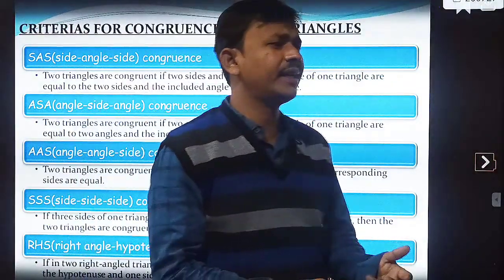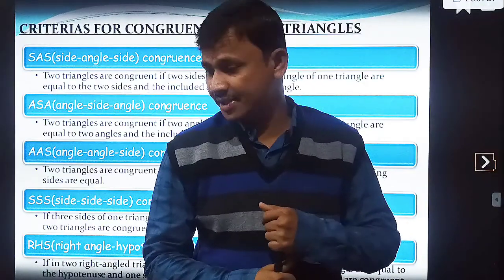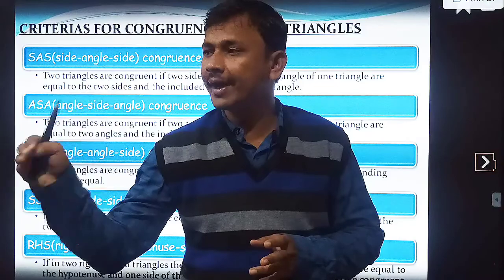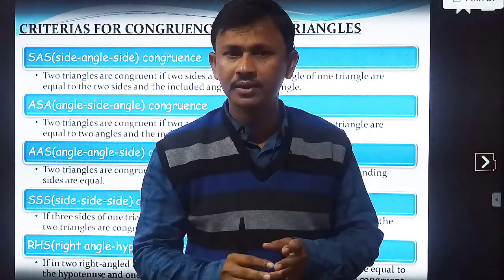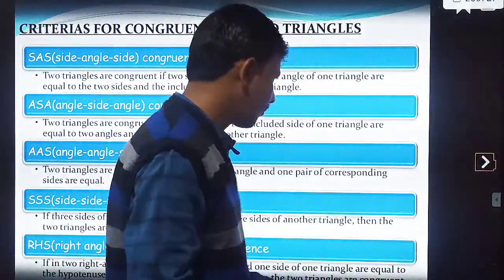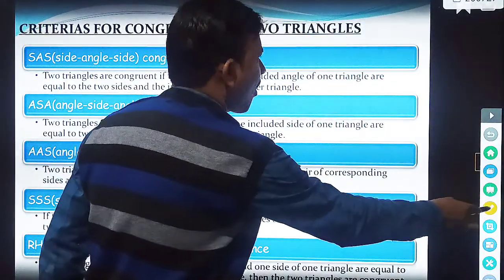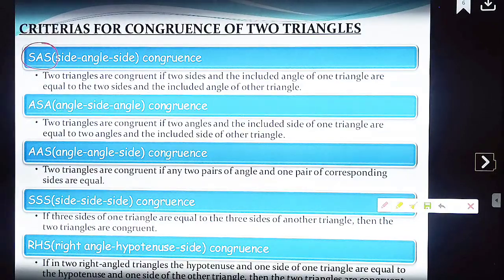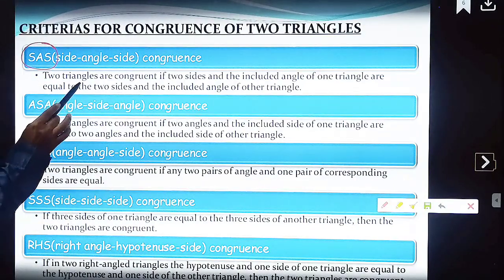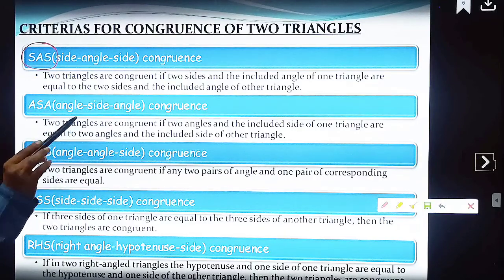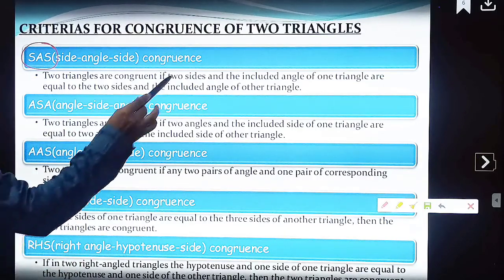What are the different criteria? What are the different methods to say that two triangles are congruent? What methods are there? Number one is SAS, side angle side congruent. Two triangles are congruent if two sides and the included angle of one triangle,